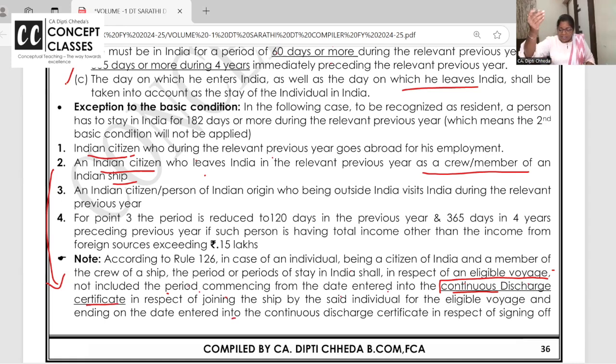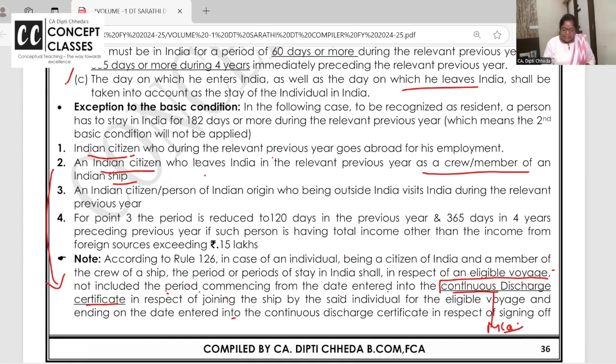So the day you are leaving as a crew member in a ship, you have to sign the continuous discharge certificate. The day you come back to India, the ship is coming to the shore and you land in India, again you have to sign. So the signature in the continuous discharge certificate shows the period you are out of India. This may be asked in MCQ.